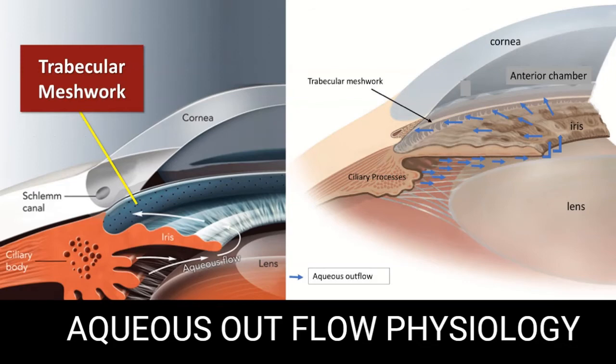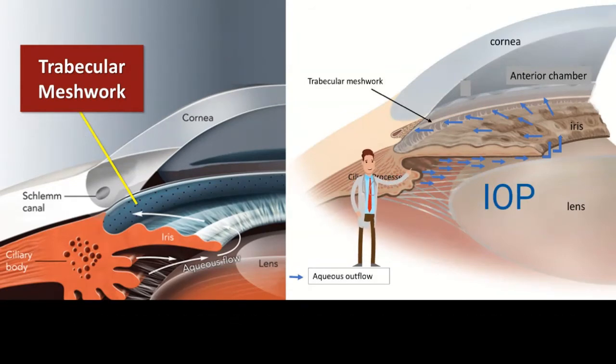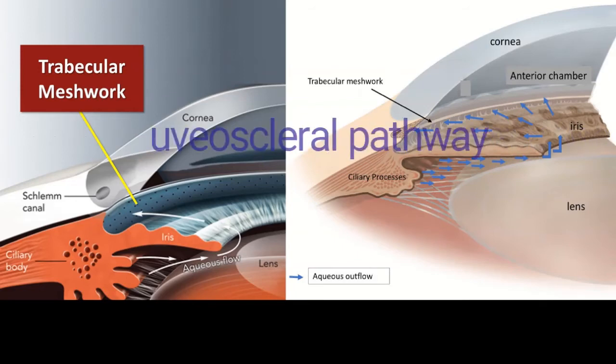The aqueous flow has many important functions. The first one is maintaining the dimensions of the eye by maintaining adequate intraocular pressure, which is between 9 and 21 millimeters of mercury. The other important function is nourishment to the endothelial cells and the lens, because these structures are avascular. They need nourishment from the aqueous, which bathes the cells of the cornea and the lens at the same time.